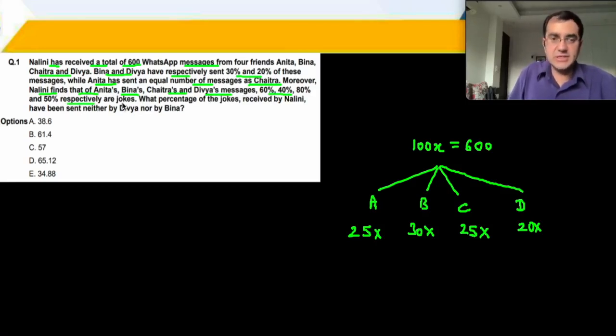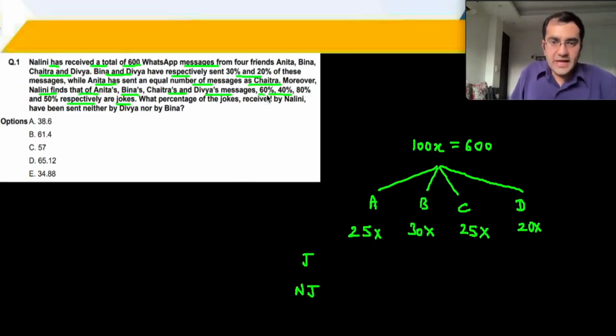Moreover, Nalini finds that of A's, B's, C's, and D's messages, a certain percentage are jokes. That is, of each of these categories, you have jokes as well as not jokes. Okay? So we are able to categorize jokes and not jokes.